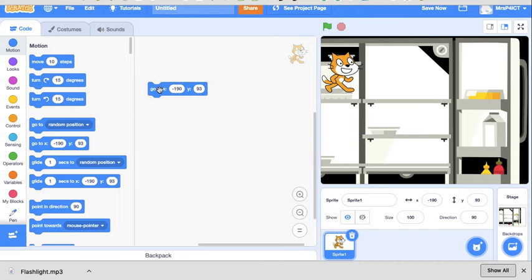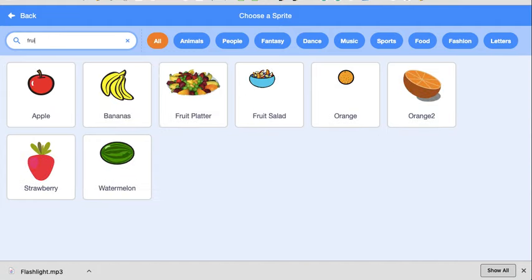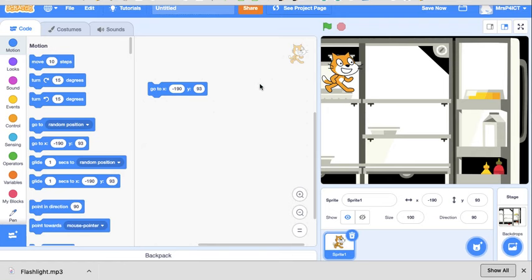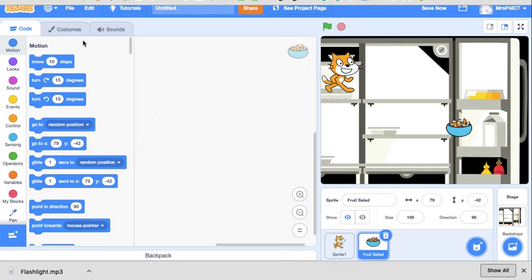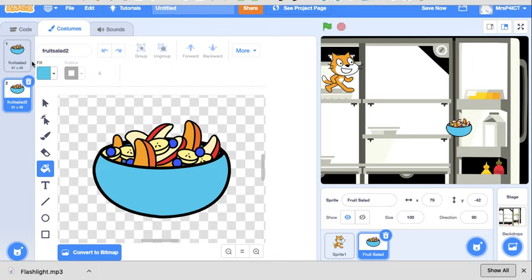Now we need to give him something to eat, so we'll go and find him some, I don't know, fruit salad. None of these change, well, a little bit here, a little bit there. So fruit salad, come on in. Then we're going to go to the costume and change the costume so that we can get an empty bowl of fruit salad too. So right click and duplicate.